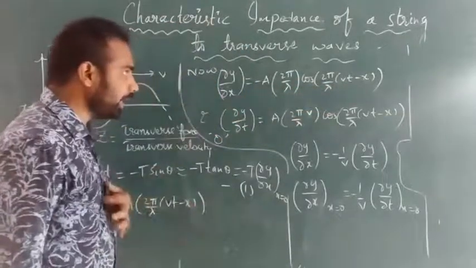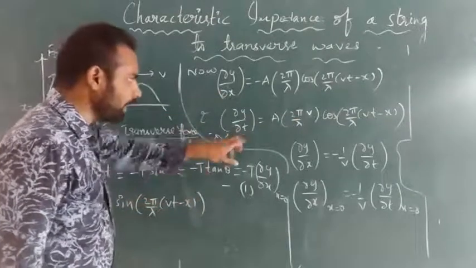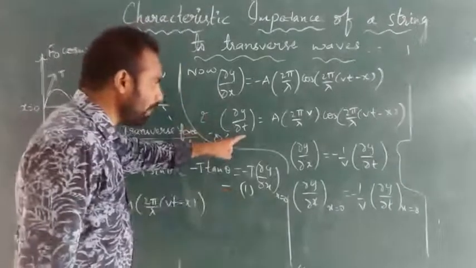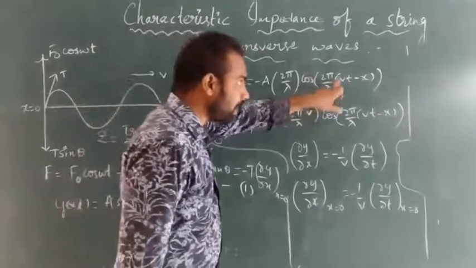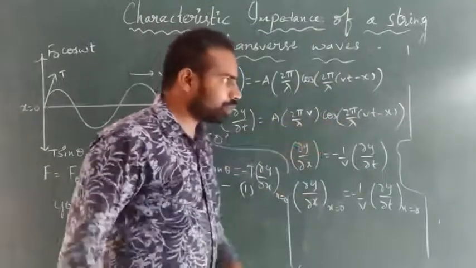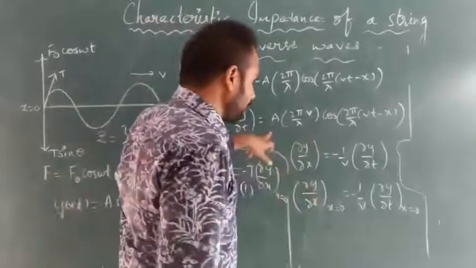Next, we are differentiating this equation with respect to t. With respect to t we will get ∂y/∂t equal to how much? Same as here, but we get v outside. So ∂y/∂t = a(2πv/λ) cos[(2π/λ)(vt − x)]. Like that we got this expression.